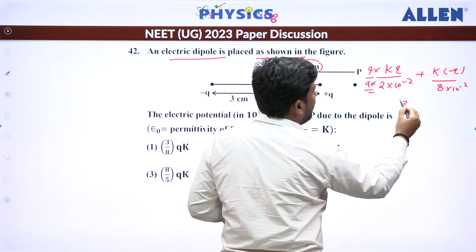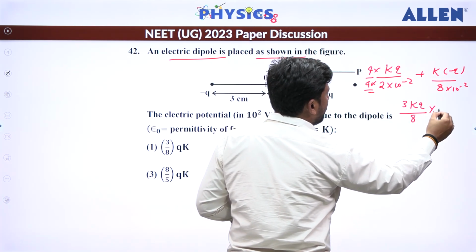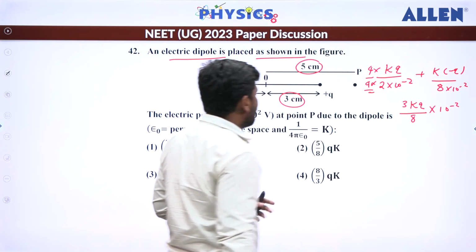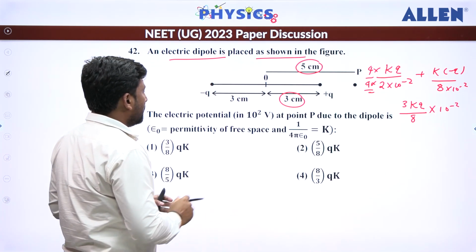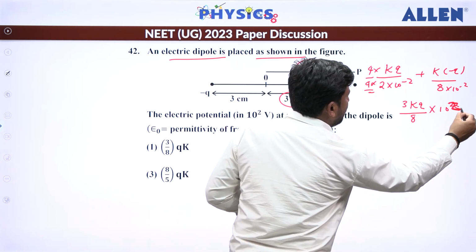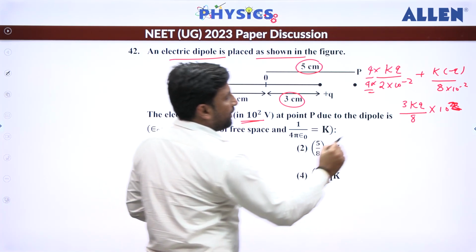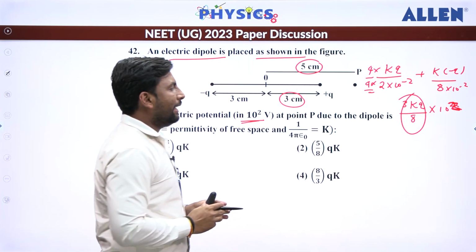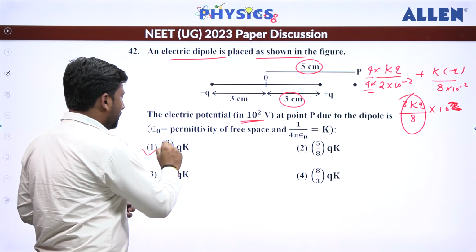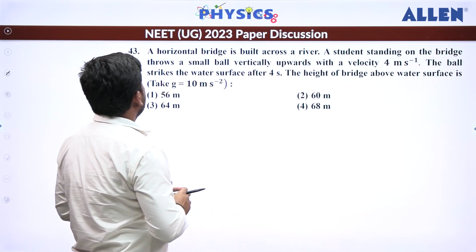So that becomes 3 divided by how much? KQ divided by how much? 8 into 10 power minus 2. So they have asked what is the value of potential, given in terms of this much. So we have to tell these values, 3 by 8 KQ. So the correct answer is 3 by 8 KQ. Now we have next question 43.